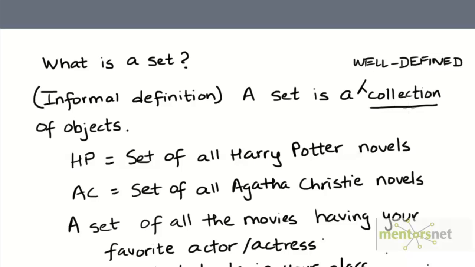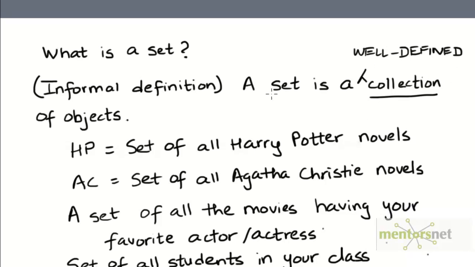If the definition is not precise and rigorous, then we don't want to consider that collection to be a set, at least not in a mathematical sense. So we are not going to consider the set M that we defined to be a set. It's not well defined.